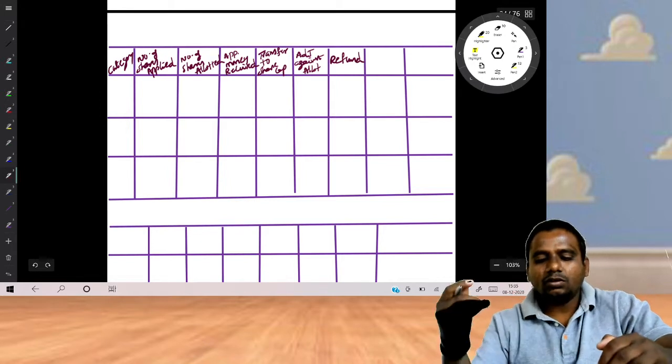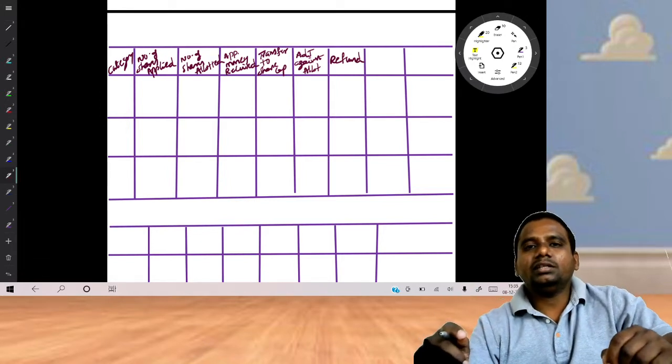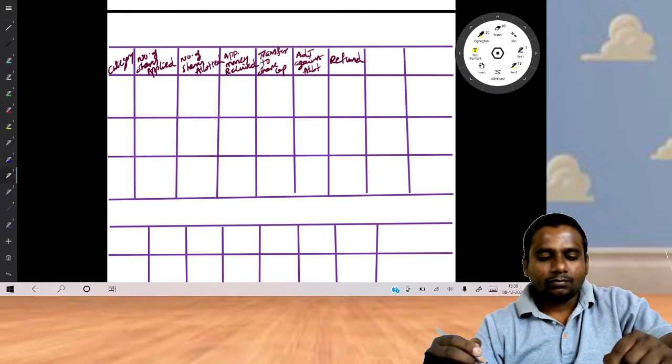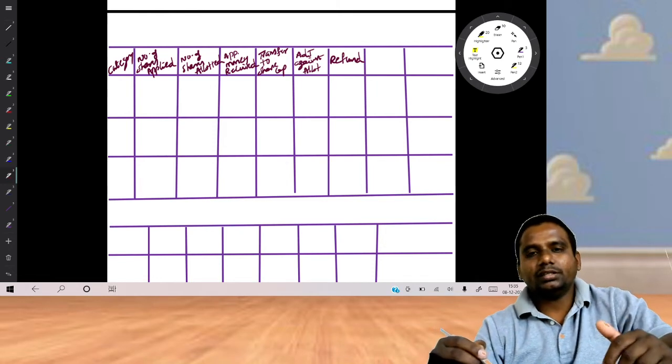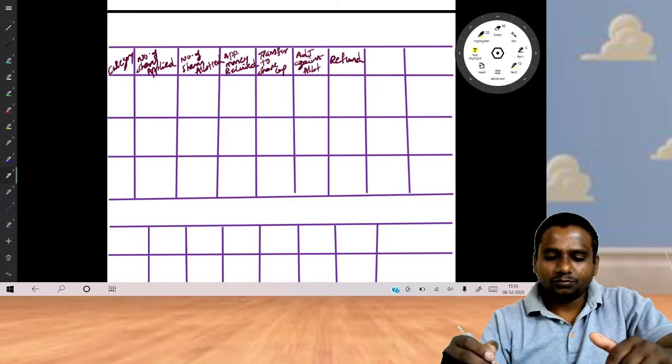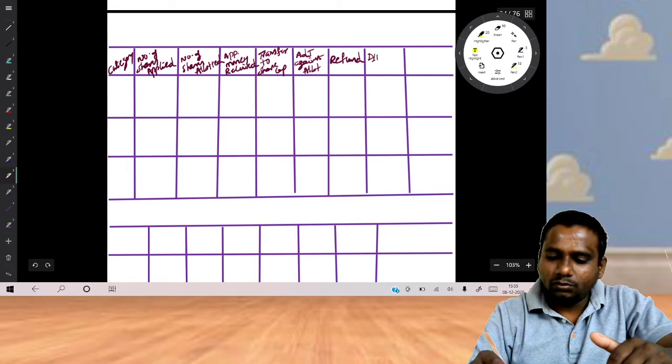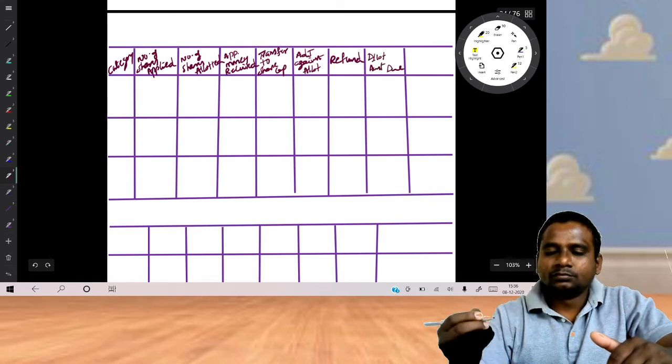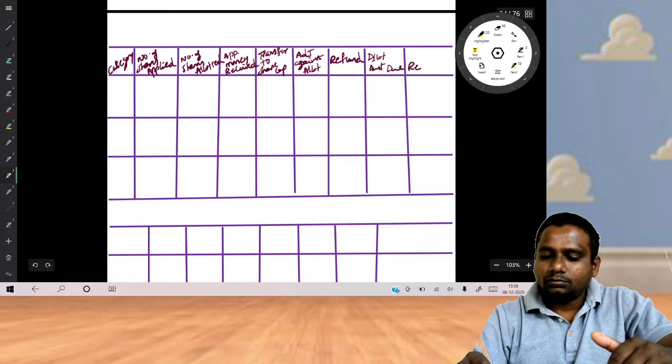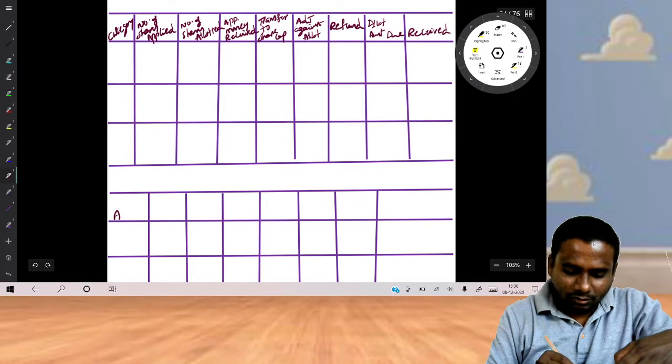See, these many columns we have to prepare only in the case of oversubscription. Next, allotment amount due, received, arrears.